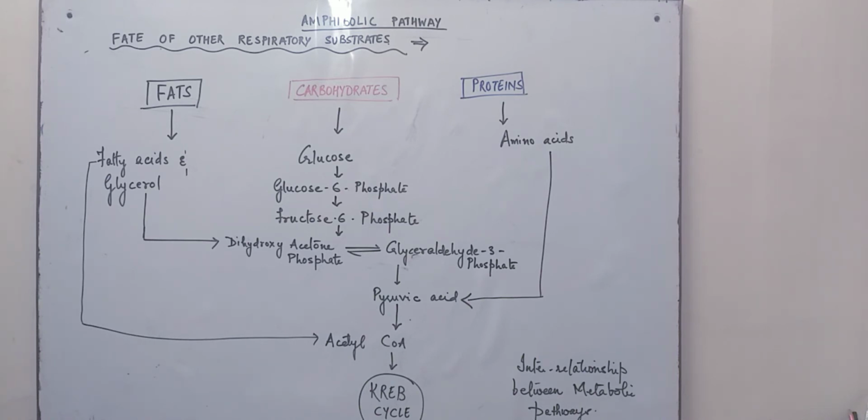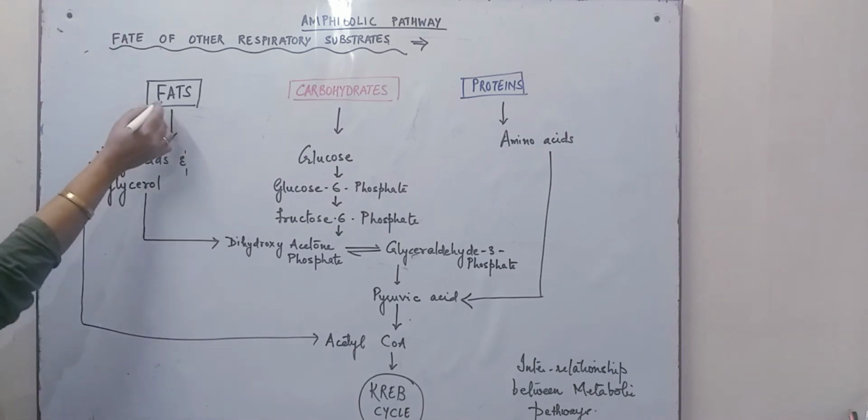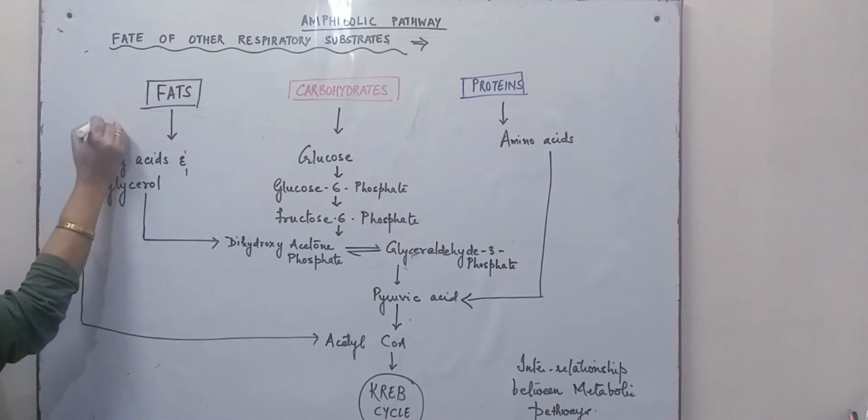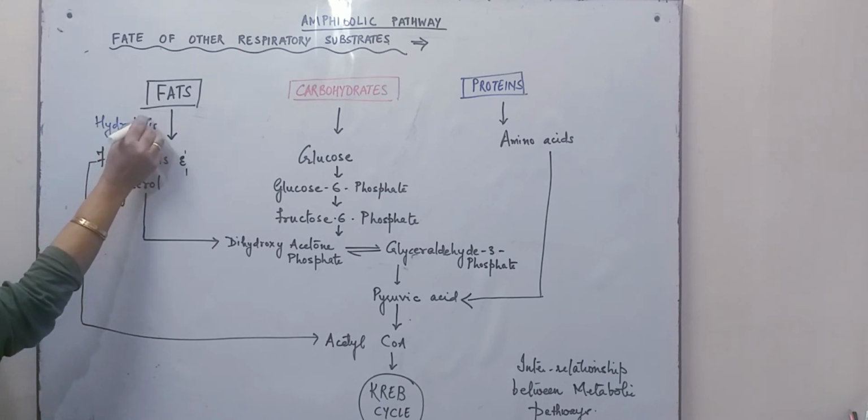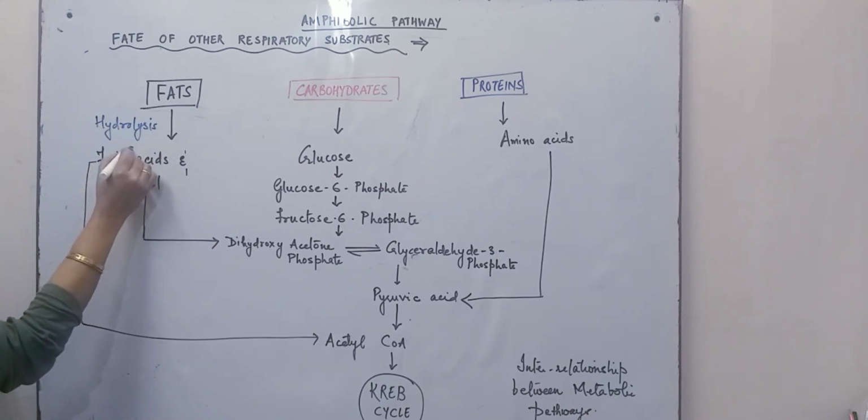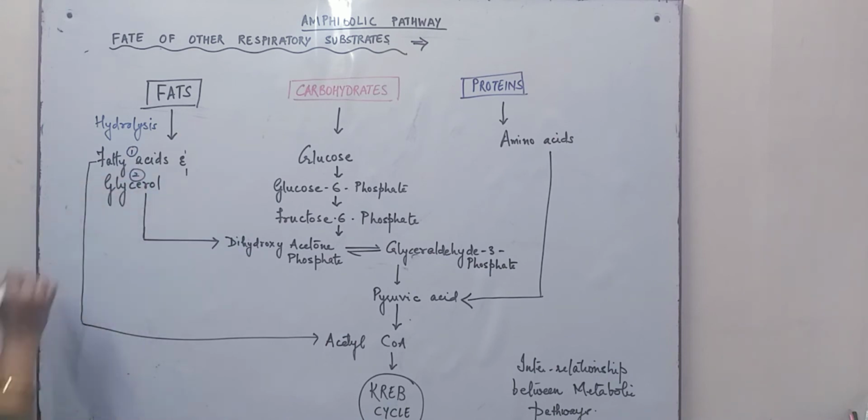Fats will first undergo the process known as hydrolysis, and after hydrolysis will form fatty acids and glycerol.